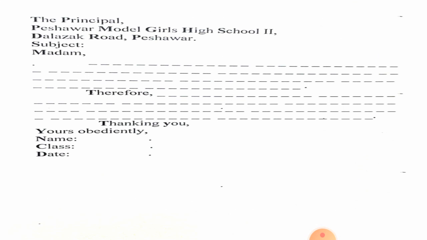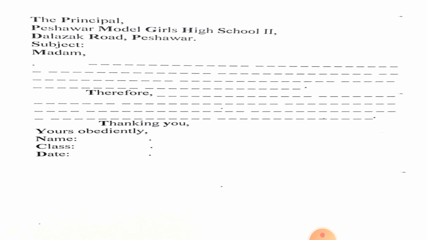The pattern is there on the screen. The Principal, after this there is a comma. Then in the next line you will write Shaw Model Girls High School 2, comma, The Lazak Road, comma, and then Pshar, full stop. In the subject you will write grant of a leave to receive a relative. Then you will write the application. How you will end it is there on the screen, and you are supposed to follow the same pattern for writing an application.